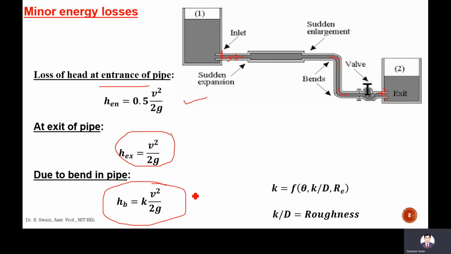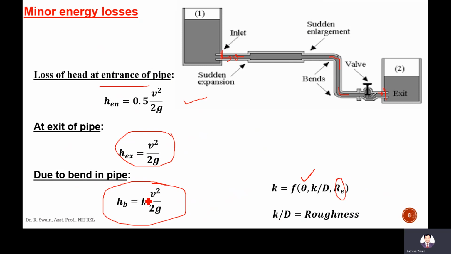Here K is the coefficient, and it depends upon the angle of the bend, whether it is 45 degree, 30 degree, 60 degree, 90 degree or 120 degree. Small k by D is the roughness, and Re is the Reynolds number.